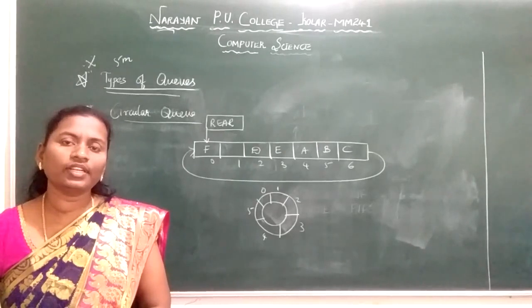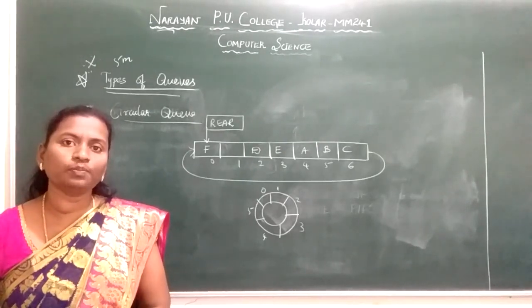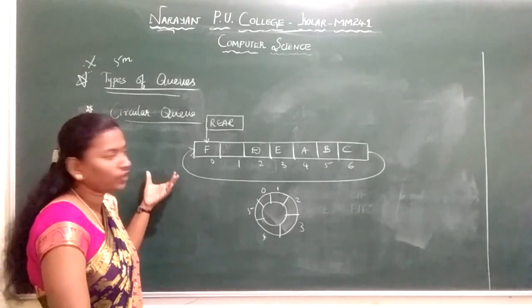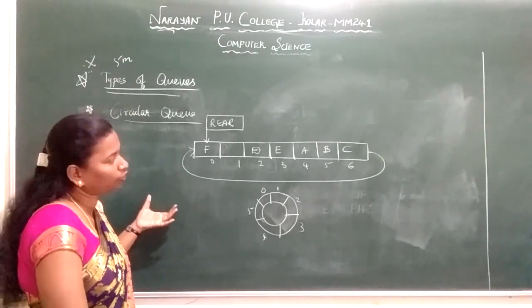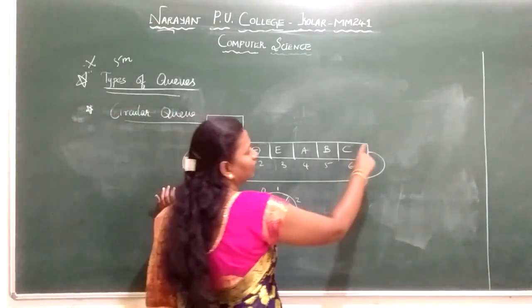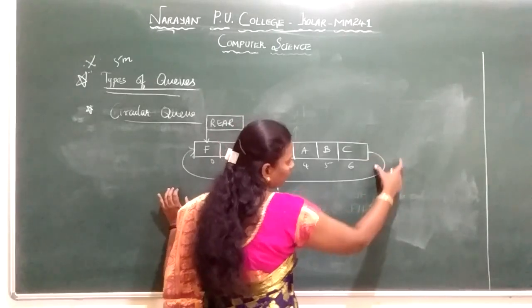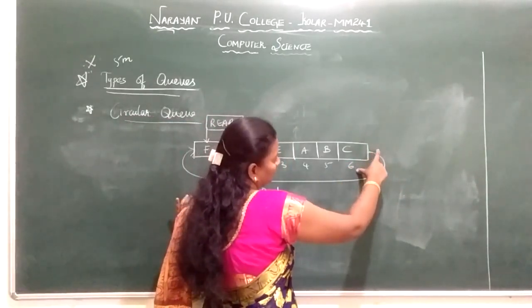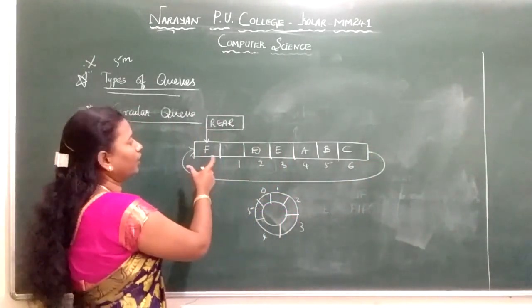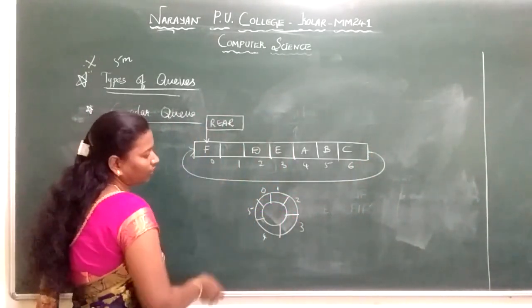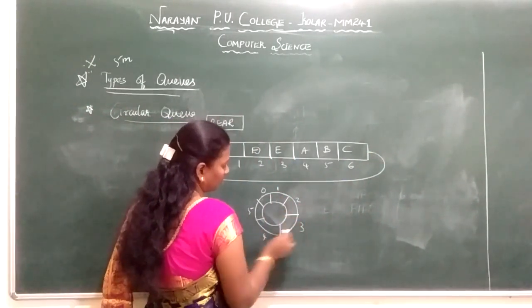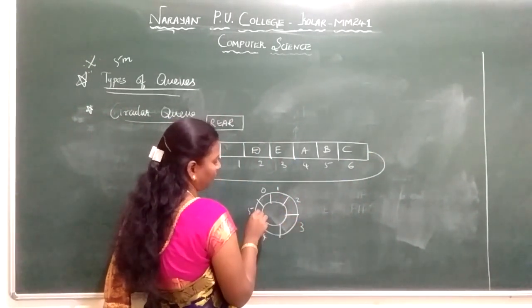Next, we were discussing types of queues. First I spoke about simple queue. Next we will discuss circular queue. A circular queue is again a type of queue where the element we inserted at the last will again point to the first node. Here in the circular queue, once I inserted the fifth node, imagine my queue is ending here.